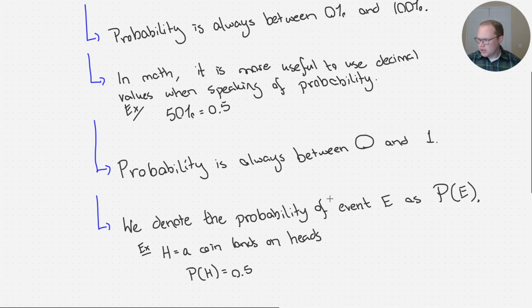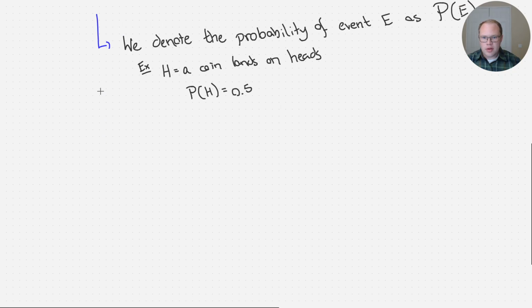Okay? So the idea with probability is that it is the long-term proportion of what happens if we repeat the experiment many times. Okay? This is called the law of large numbers.